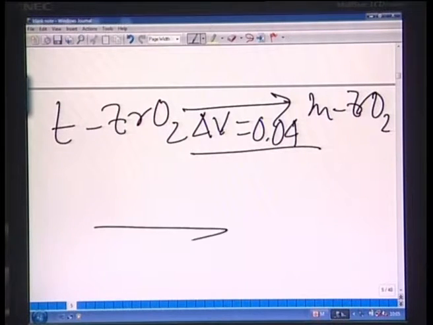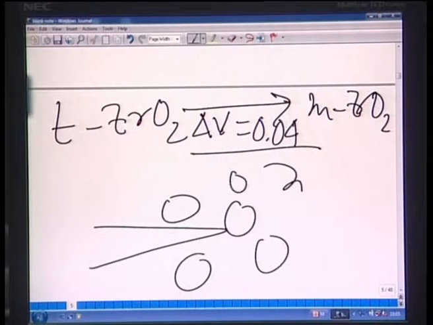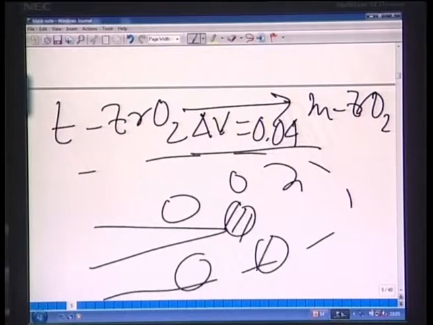Now, if there is a crack tip here, and tetragonal zirconia is present in this crack tip, then what will happen? This tetragonal zirconia will be transformed in the crack tip stress field from tetragonal to monoclinic zirconia, and this kind of phase transformation is associated with a volume change of